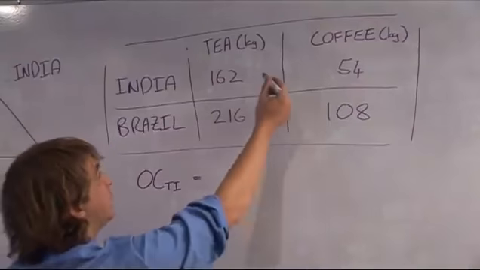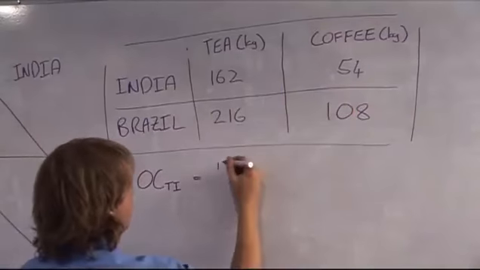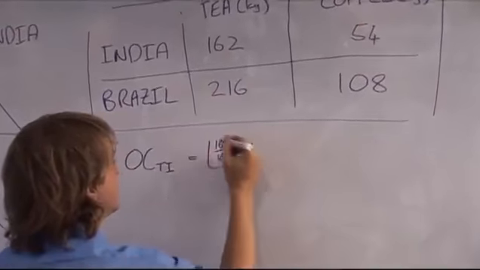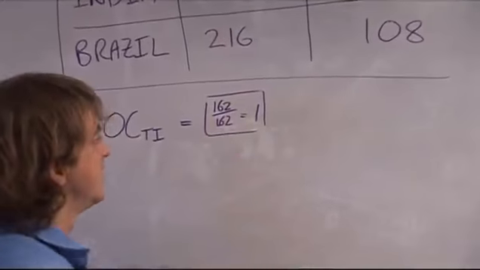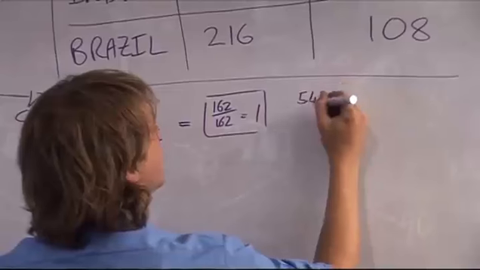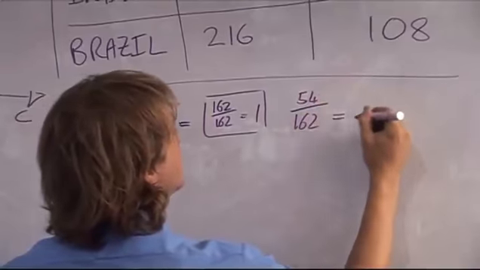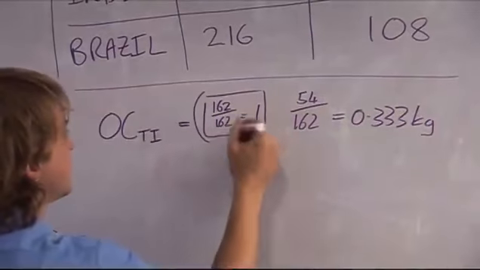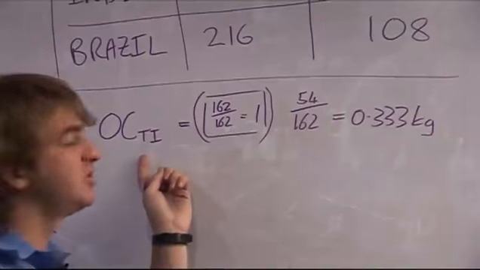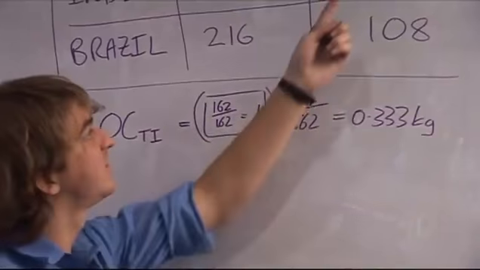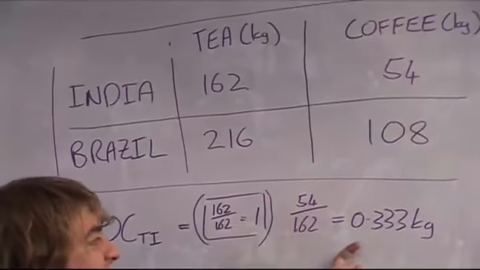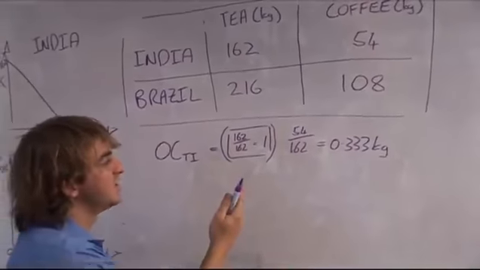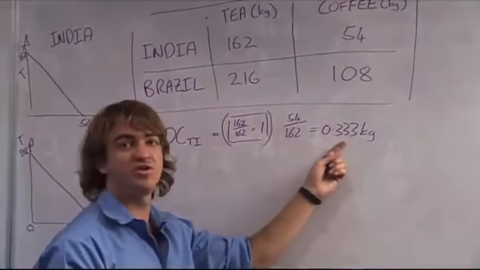So, why don't we divide both by 162? So, 162 over 162 is equal to 1. So this will give you your 1 unit of tea. But therefore we look at the 54 divided by 162, which is equal to 0.333. Great. So that's just an aside. To work out the opportunity cost of tea in India, you take the amount of coffee divided by the amount of tea and it'll give you 0.333 kilograms. That makes sense. So to produce 1 unit of tea, you have to forgo the production of 0.333 kilograms of coffee.